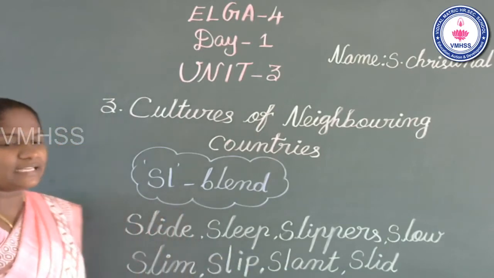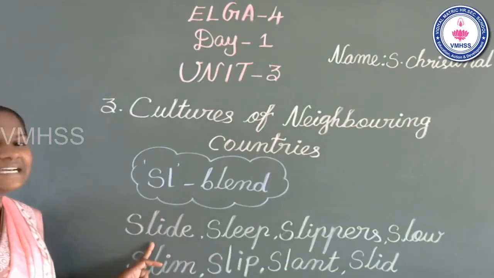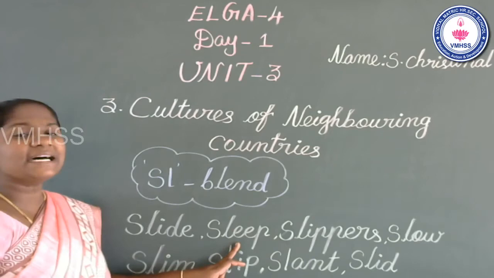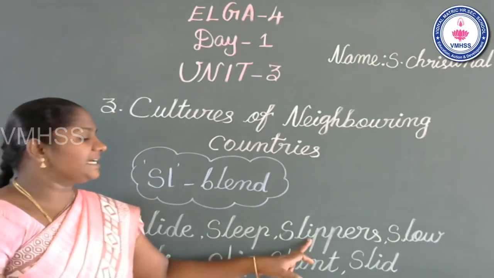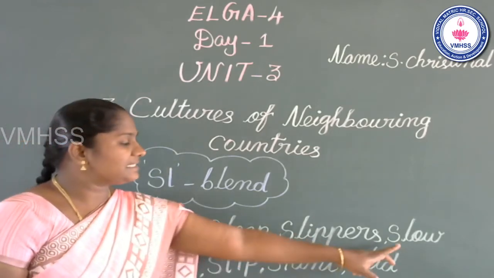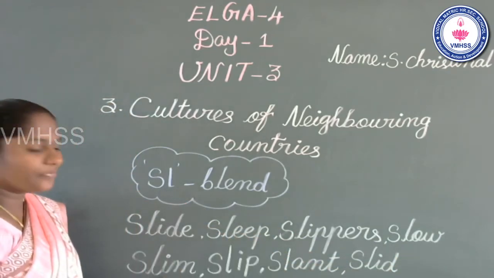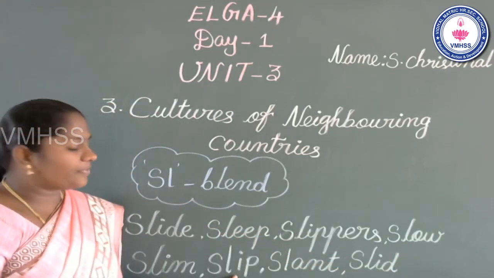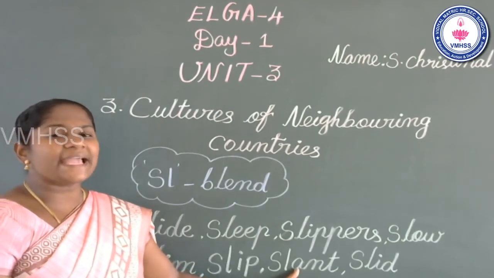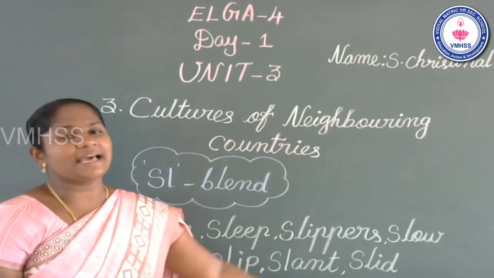Once again you have to listen. Sl-slide, sl-sleeve, sl-slippers, sl-slow, sl-slim, sl-slip, sl-slant, sl-slide.